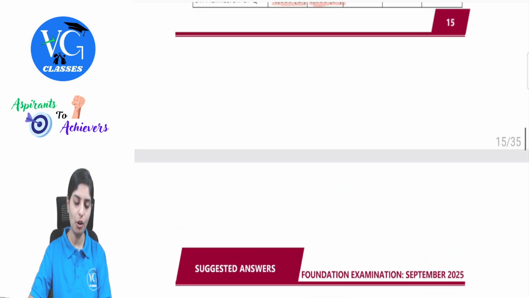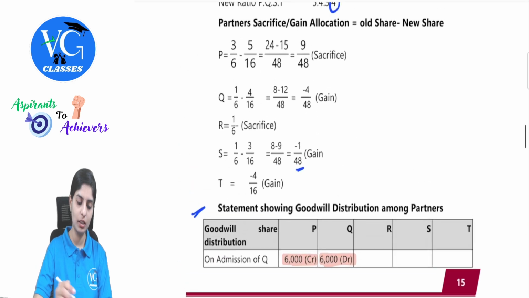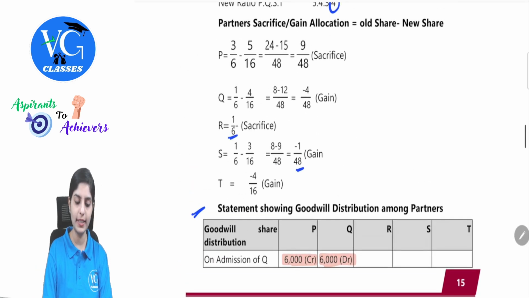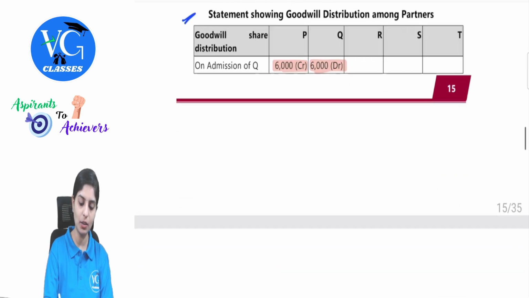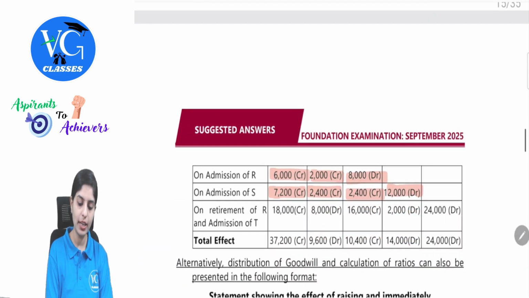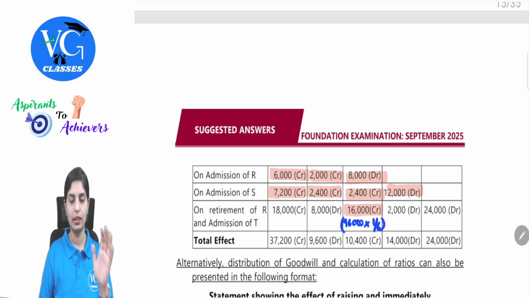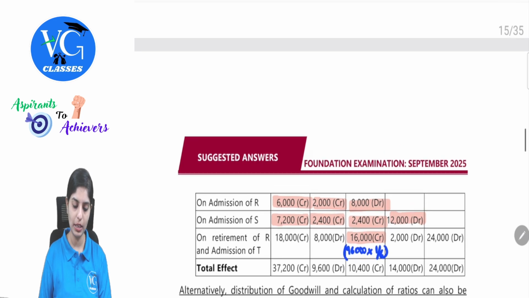On retirement of R, he is sacrificing 1/6. What is his share? 96,000 divided by 6. 16,000 is his share. So he has to receive that 16,000. How are we getting? 96,000 into 1 by 6. Clear with this, all of you? He has to receive this amount.